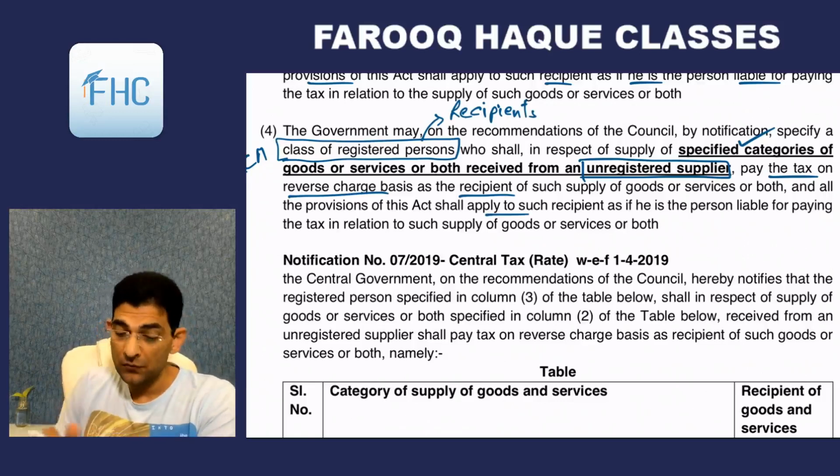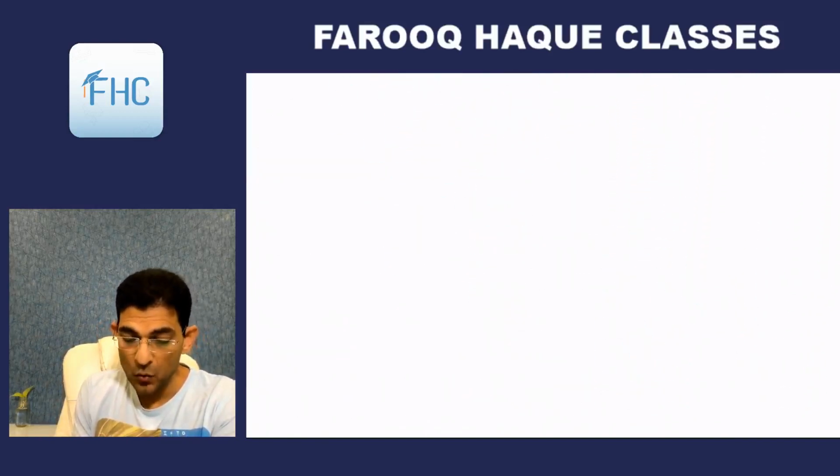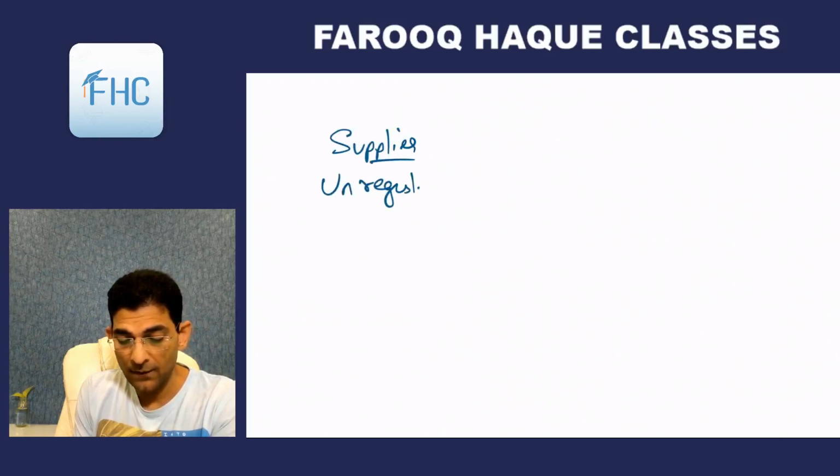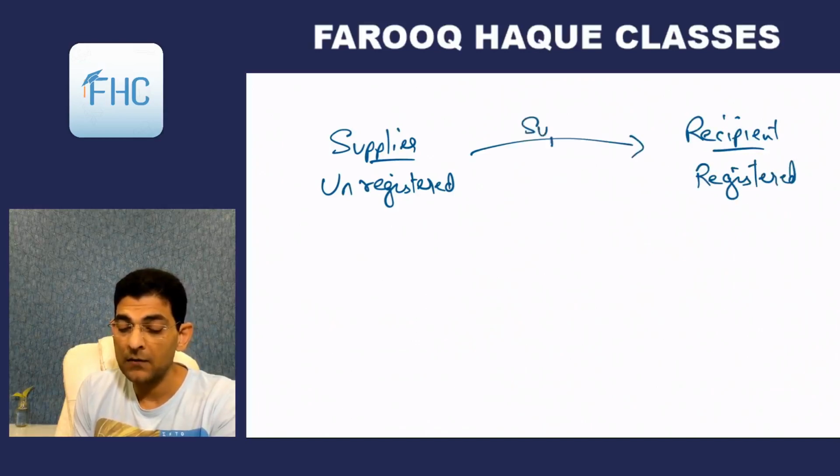Only thing is that this subsection 4 would apply only when the supplier is unregistered. So three things have to be seen in subsection 4: the supplier is unregistered, the recipient is a registered person in GST, and the supply is of notified goods or service or both.